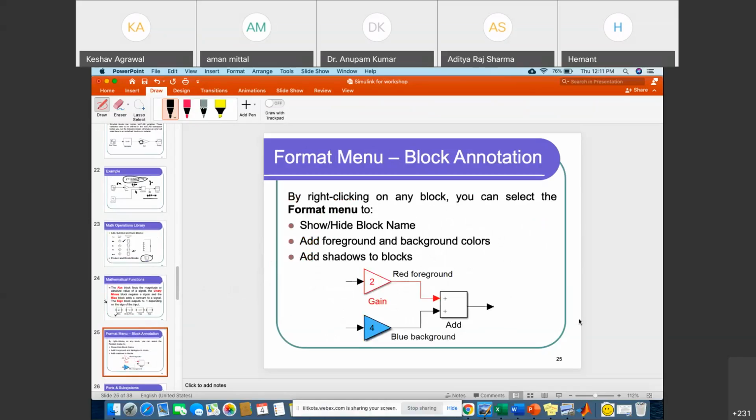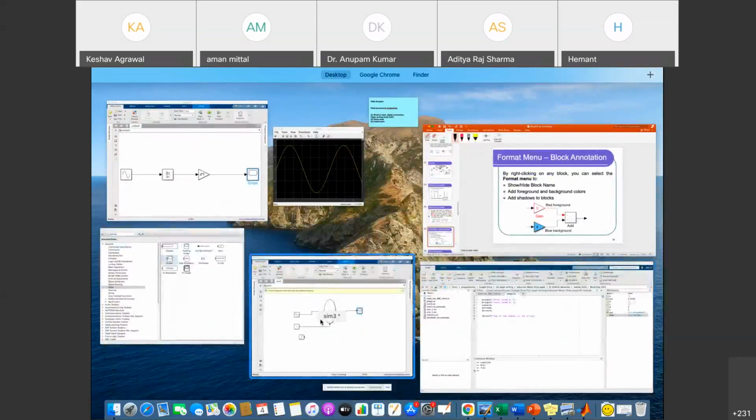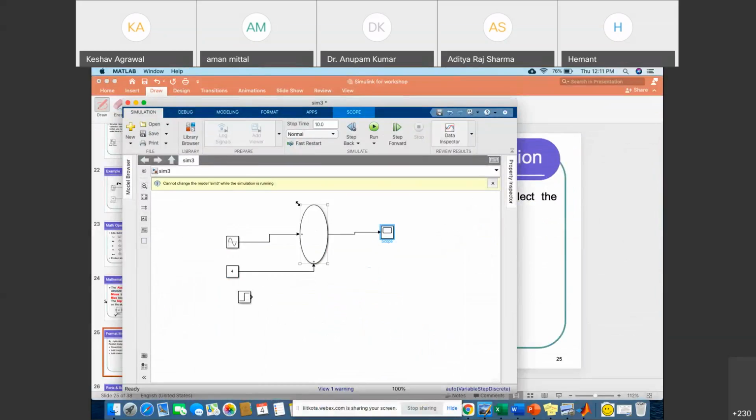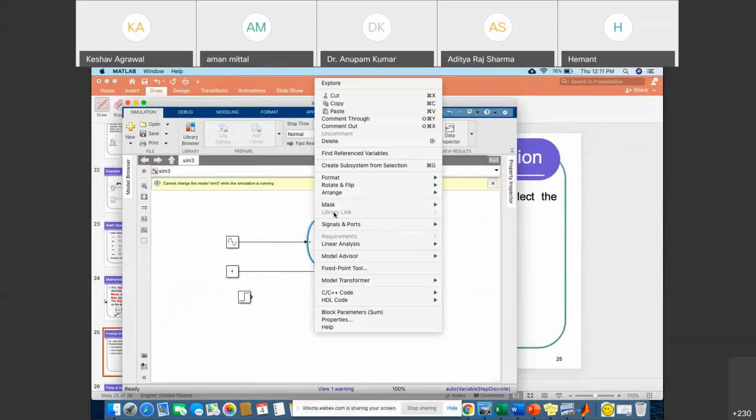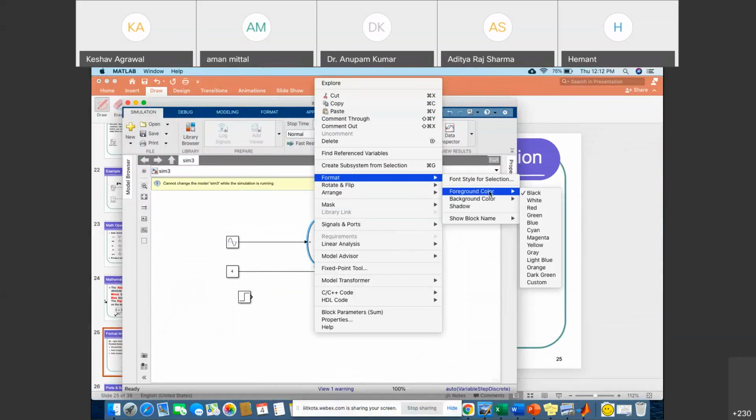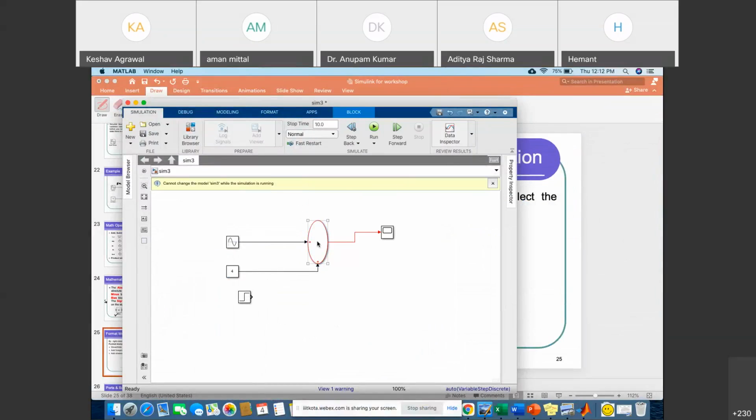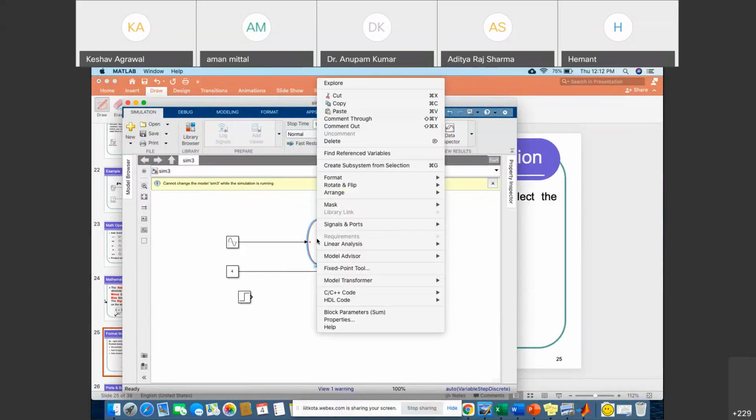Now we'll see some block annotation. What is block annotation? Suppose you want to give a different color to this particular block. Right-click, go to Format, and change the background color, foreground color, etc. in MATLAB. I am interested in the foreground and making it red. You can see now it became red. So we can change the color as per requirement.